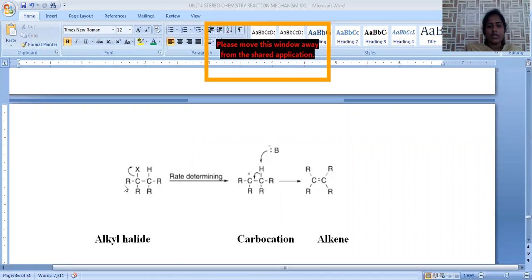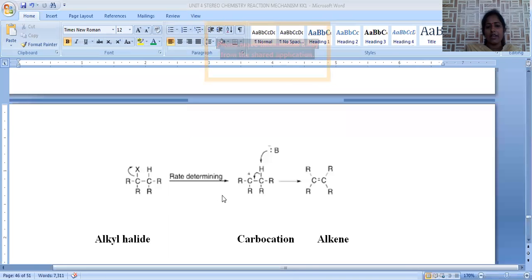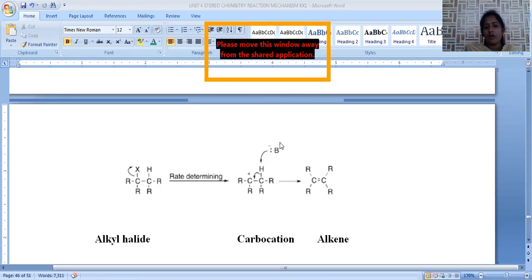Okay, so in this reaction, the halo group is eliminated from one carbon and hydrogen is eliminated from the second carbon. When H and X are eliminated, in the first step only the halide is eliminated. That's the reason we get a carbocation. This is step one. In step one, the alkyl halide dissociates into a carbocation and X minus. That's why it is the rate determining step, the slow step. Okay, in the fast step, what happens?